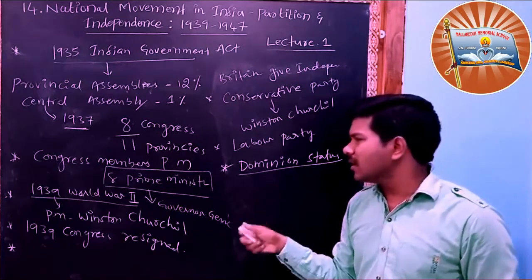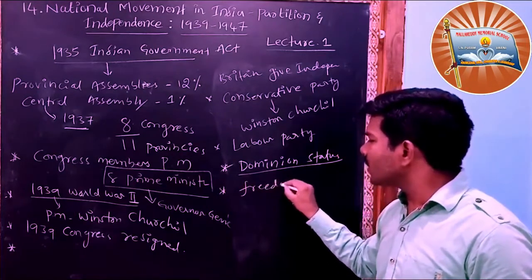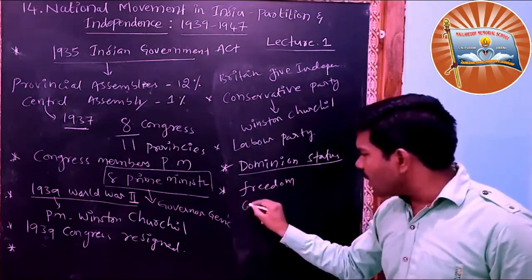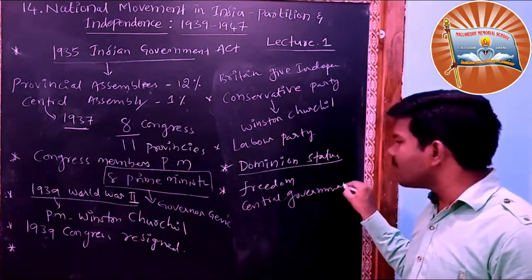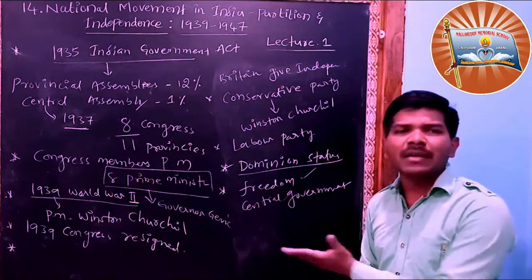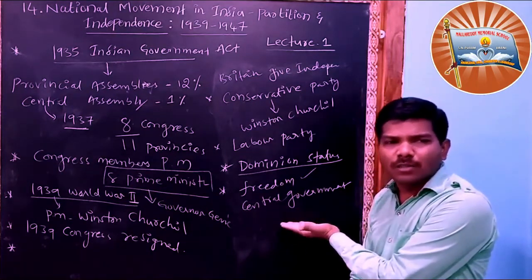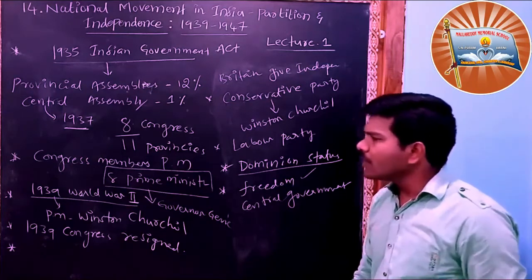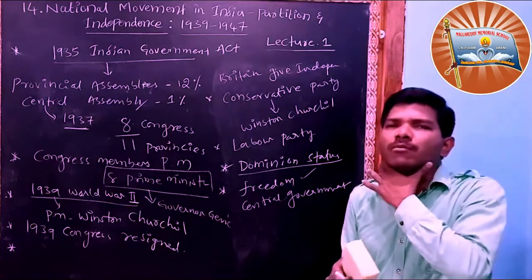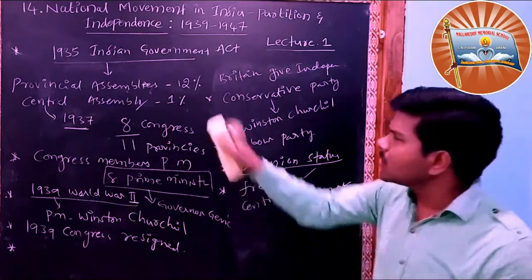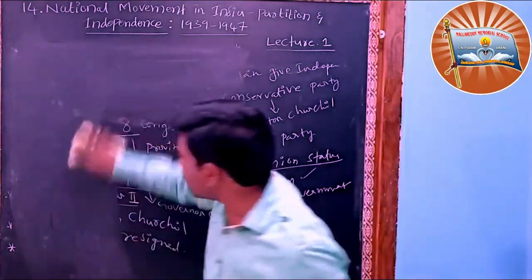Congress was continuously demanding freedom. We want freedom and we want a central government. Congress demanded freedom, and also the immediate formation of a central government. So whenever Congress was forcing them, whenever Congress was completely on the neck of the movement, the British had no choice and no other alternative. Then the Britishers